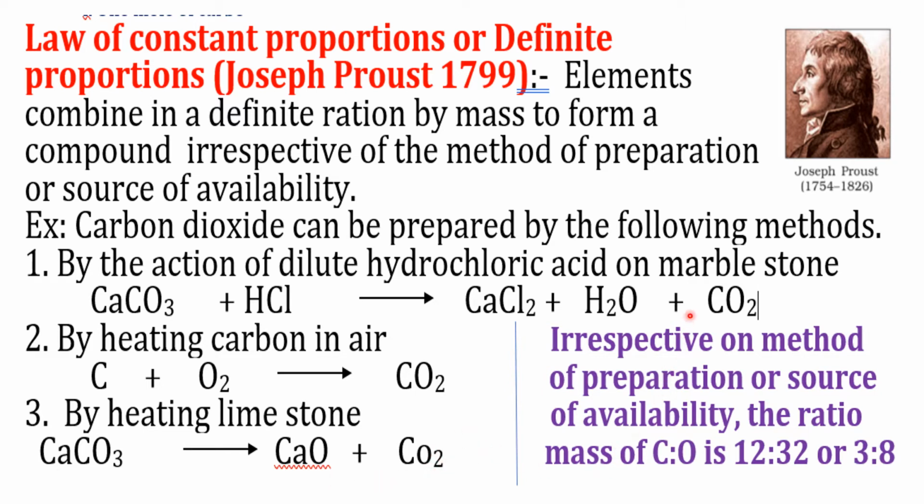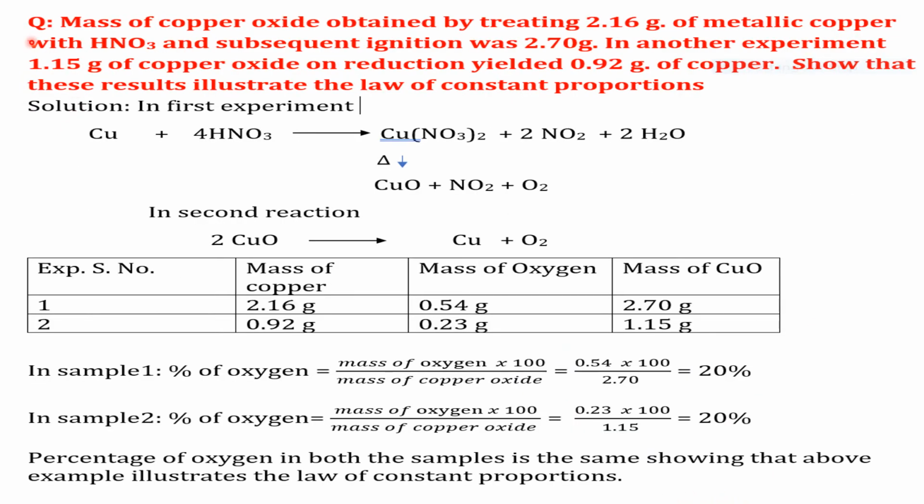Now here, in all these reactions, we are getting carbon dioxide, and whatever be the method of preparation we use here, the ratio of masses of carbon and oxygen in carbon dioxide is 12:32, that is 3:8. This verifies the law of constant proportions. Now let us see a numerical.